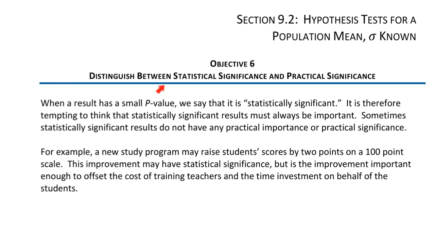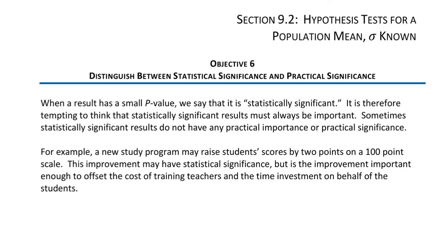Objective 6. Distinguish between statistical significance and practical significance. When a result has a small p-value, we say that it is statistically significant. It is therefore tempting to think that a statistically significant result must always be important. Sometimes statistically significant results do not have any practical importance or practical significance.